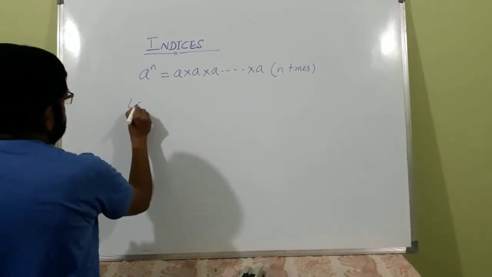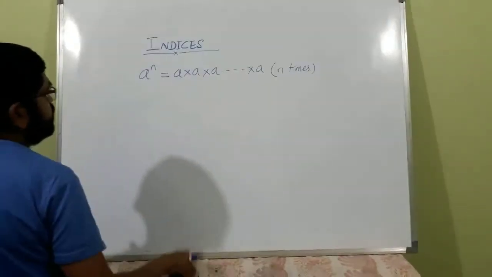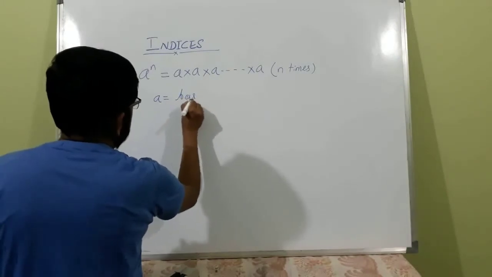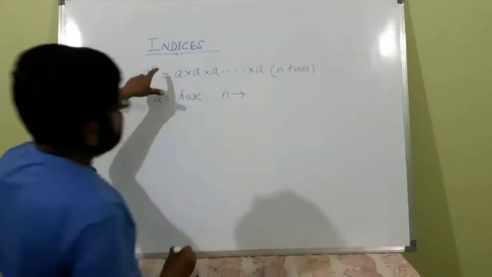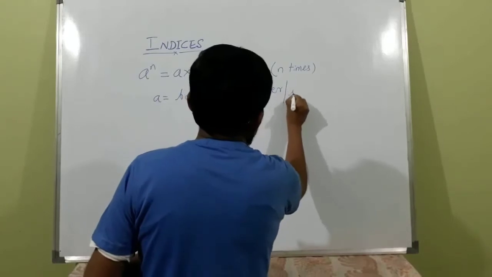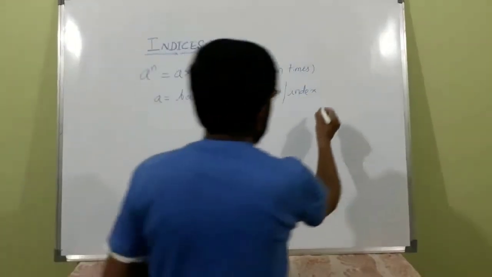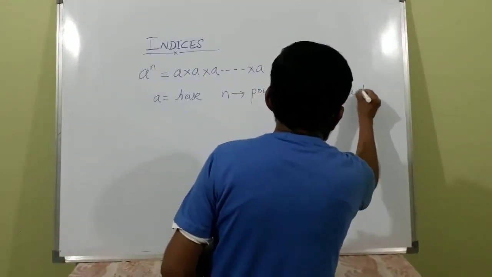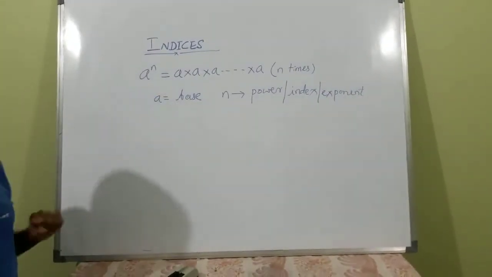Here a is called the base, and this n is the power. n is called the power. It is also called the index or exponent. A is the base, and this is called the index or power.